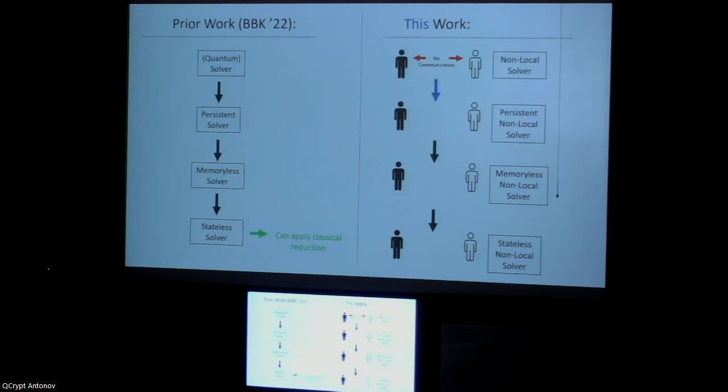To summarize the prior work at a high level, they start with a quantum solver, and in three major steps, they make the solver a stateless one. And once your quantum solver is stateless, then if there's a classical reduction, that trivially translates to a quantum reduction.